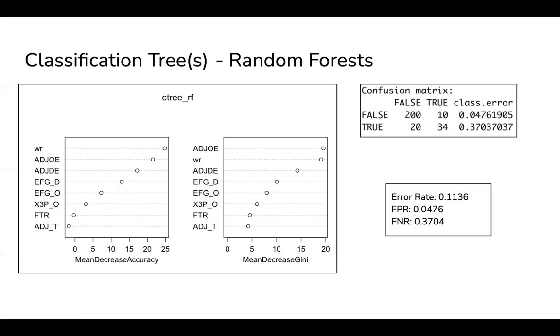Nonetheless, the two variables still make up the majority of the prediction, and surprisingly, with random forest, our error rate actually goes up to 0.11, which is unusual given the nature of trees usually. Although our false negative rate falls down to 0.37. Once again, due to the unbalanced nature of our response variable, it's much easier to get a higher false negative rate. And we'll mention ways that we could possibly defer that, but as of right now, our models are more oriented towards false negatives.